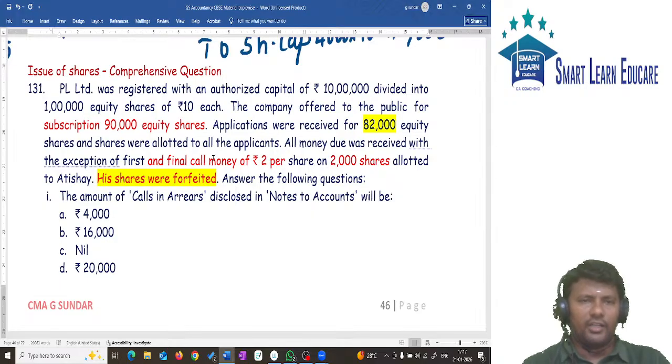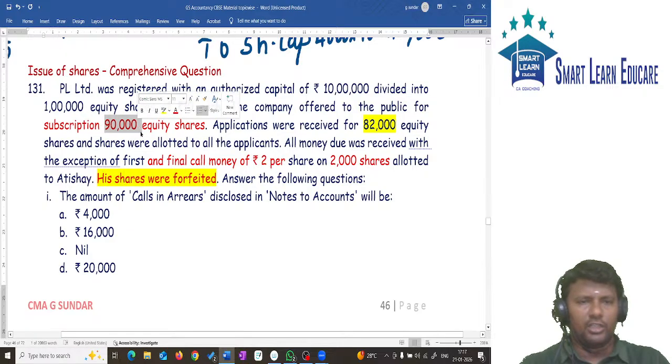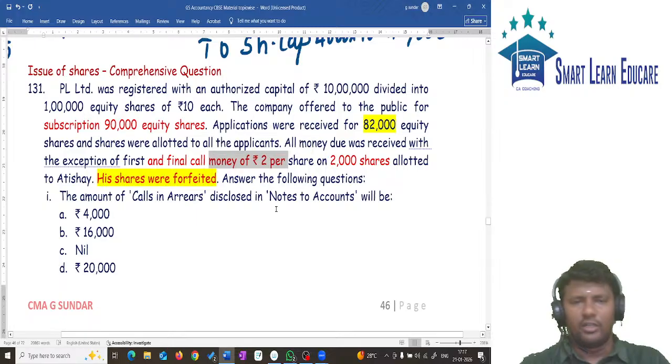To consolidate, what are the things given in the question? Company issued 90,000 shares, but the public subscribed for only 82,000 shares. All the money was duly received with the exception that the first and final call of 2 per share is not received, and 2000 shares are forfeited.